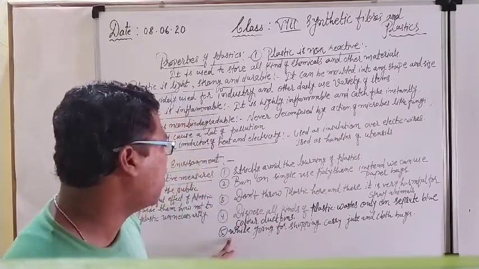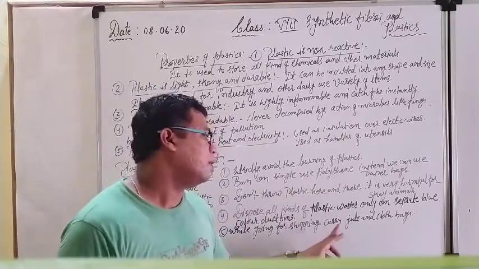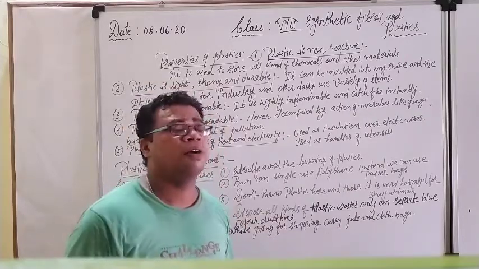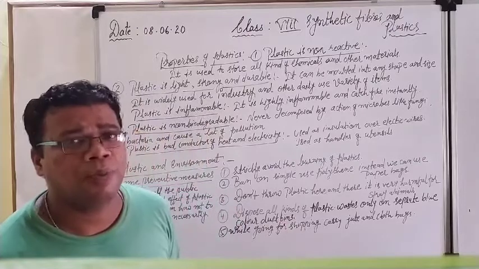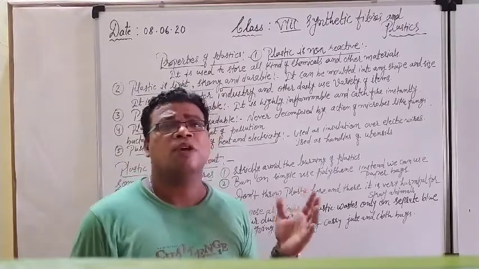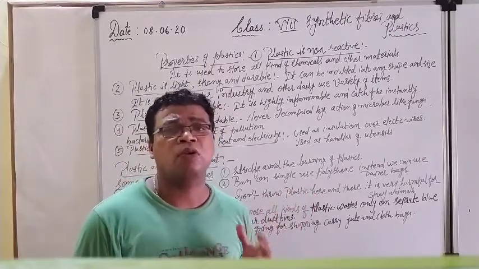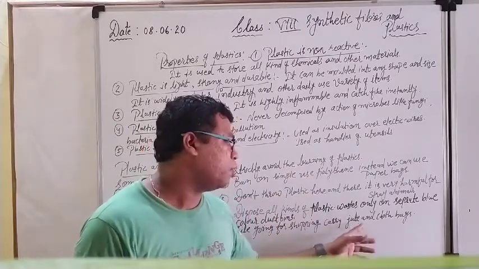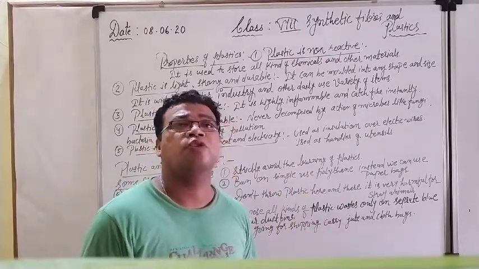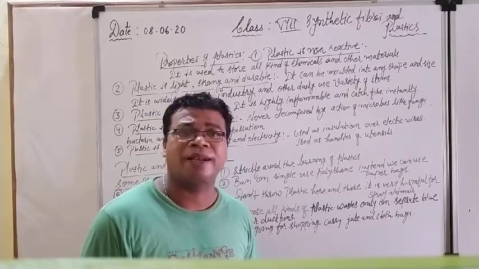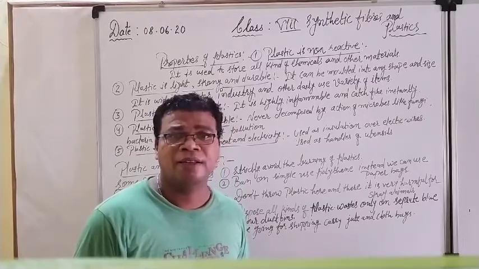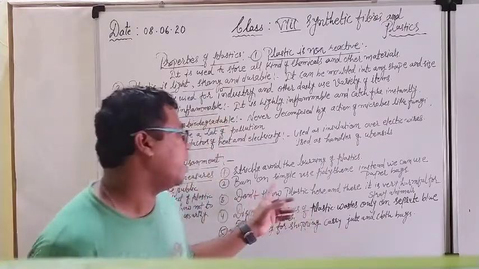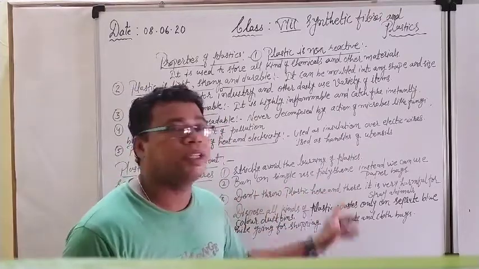Next, you can see number 5: while going for shopping, we should carry a jute or cloth bag. Generally what happens, when we have already planned to go shopping today, for example, we should go with carry bags. Means we should purchase a jute bag or a cloth bag if it is not available at our home, and we should carry it. Then only can we avoid single use polythene bags.